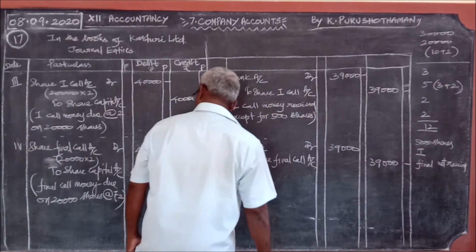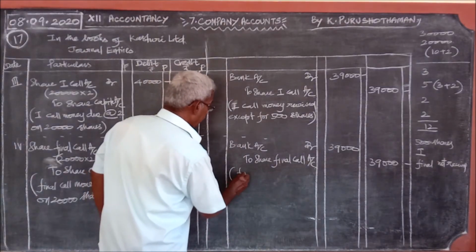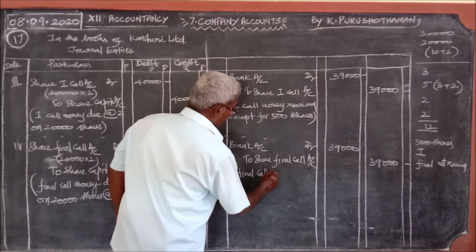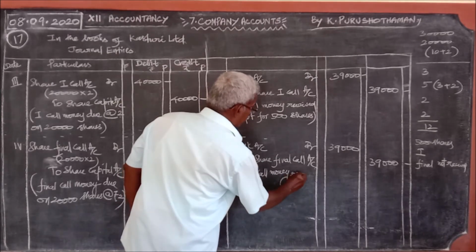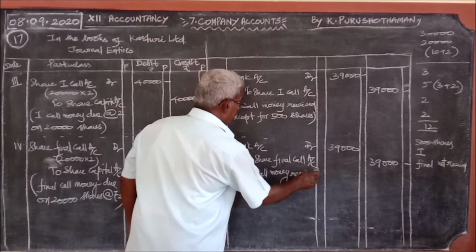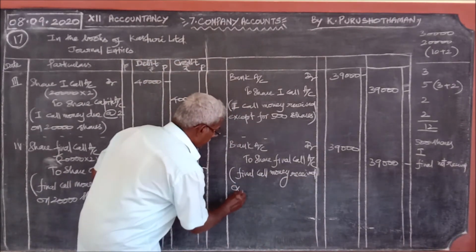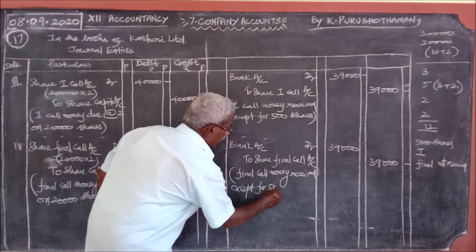Narration: final call money received except for 500 shares. We can stop if all the money is received, but for 500 it was not received.